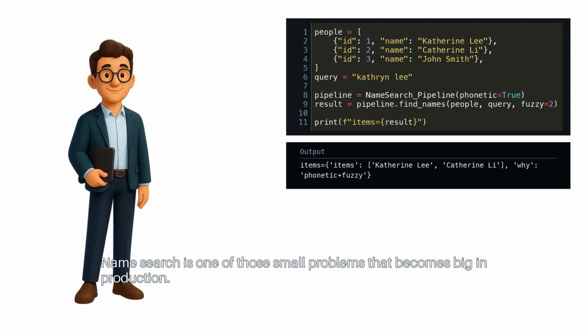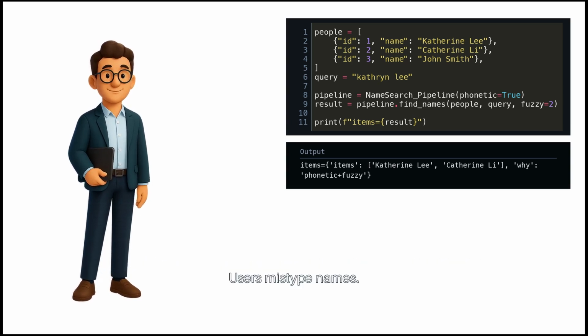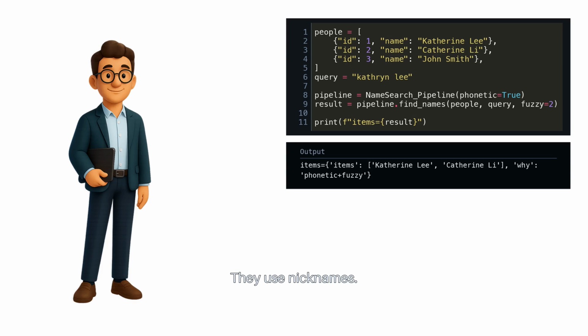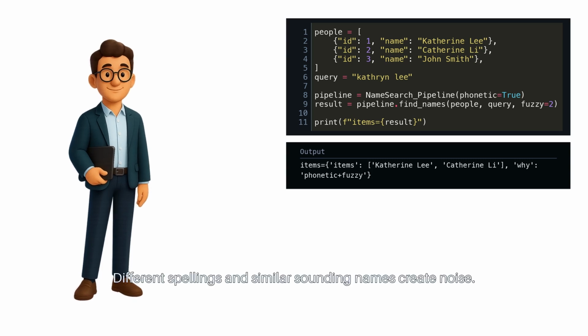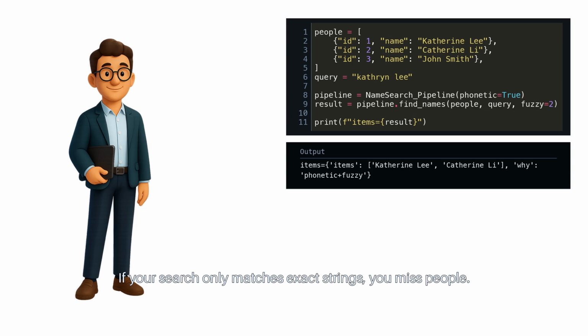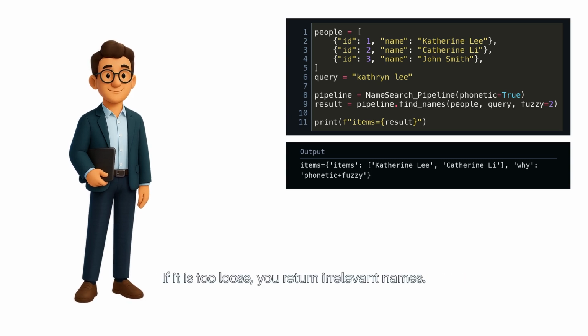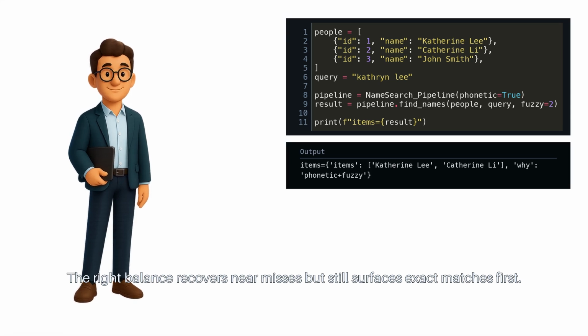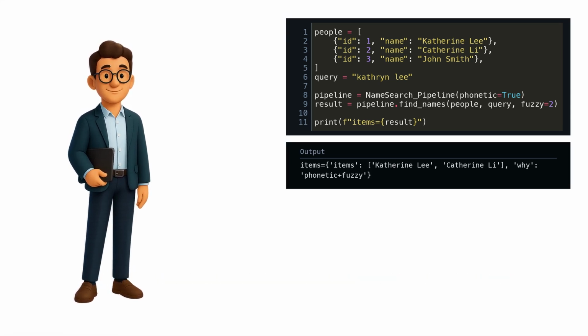Name search is one of those small problems that becomes big in production. Users mistype names. They use nicknames. Different spellings and similar sounding names create noise. If your search only matches exact strings, you miss people. If it is too loose, you return irrelevant names. The right balance recovers near misses, but still surfaces exact matches first.